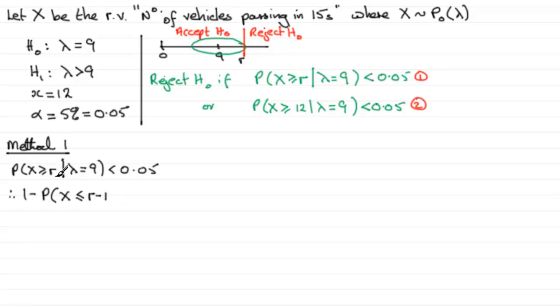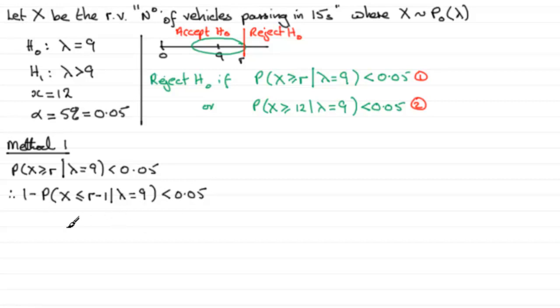Imagine if this was some integer like 10. The probability of x being greater than or equal to 10 would be the same as 1 minus the probability that x is less than or equal to 9. So we'd have to subtract 1 from this value. Anyway, this is given that the null hypothesis is true, that lambda, the mean, is 9. And that's got to be less than 0.05.